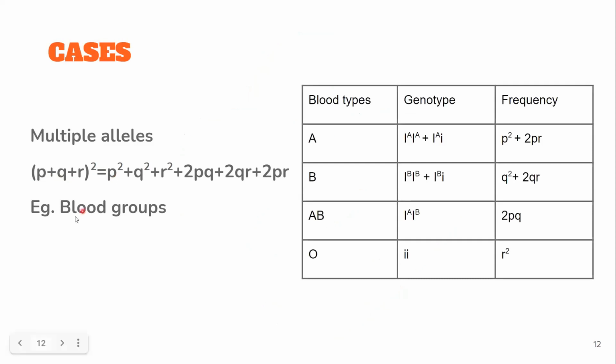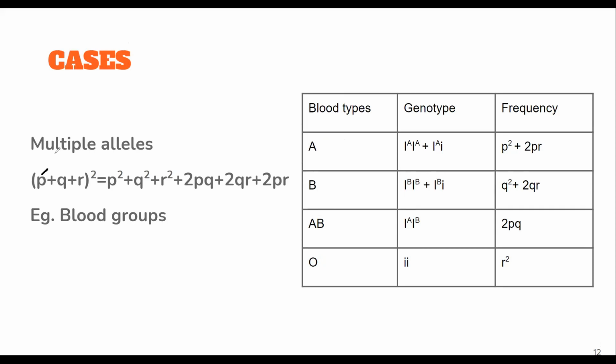Now the example is blood groups. We have four different blood groups, A, B, AB, and O, not considering the Rh factor here, just the antigen. Let us say the frequency of the allele A corresponds to P. The frequency of the allele B corresponds to Q, and for O, let us take the recessive allele, that is R.